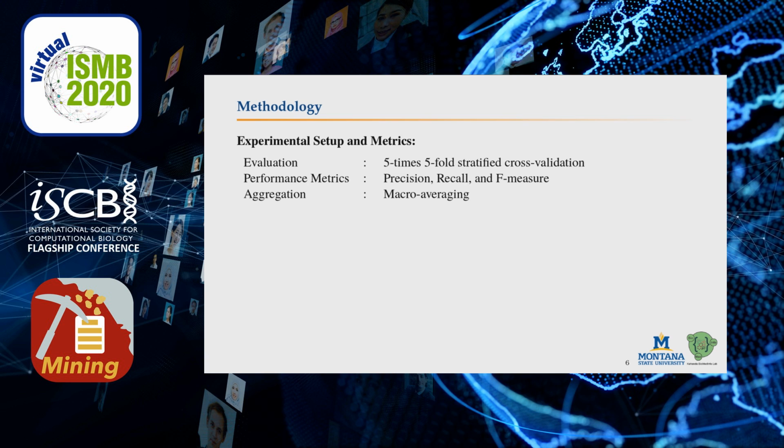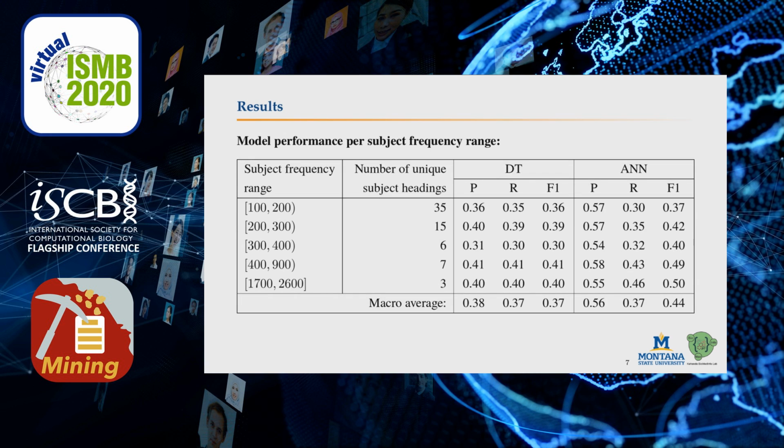We evaluate our model using 5x5-fold stratified cross-validation. We evaluate the performance of our model using precision, recall, and F-measure. We use macro averaging for aggregating the performance across subjects. Our result shows the ANN model outperformed the DT model. The ANN model achieved an average F1 score of 0.44 compared to 0.37 achieved by the DT model.